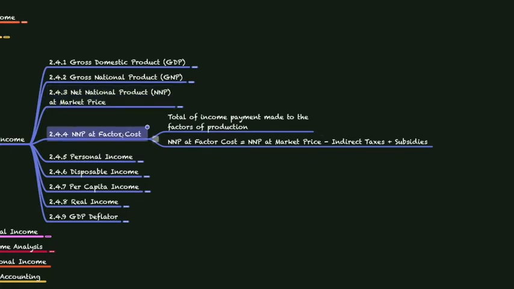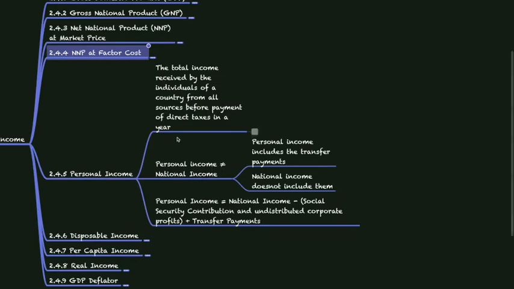Okay, the next one is personal income. The total income received by the individuals of a country from all sources before payment of direct taxes in a year is called personal income. So basically, what is personal income? The personal income is the total income received by anyone in a country from all the sources before he pays the taxes for the year. So the personal income is inclusive of all the taxes.